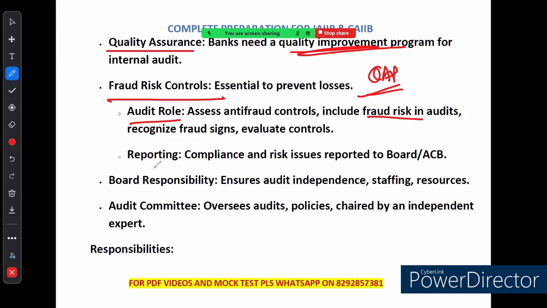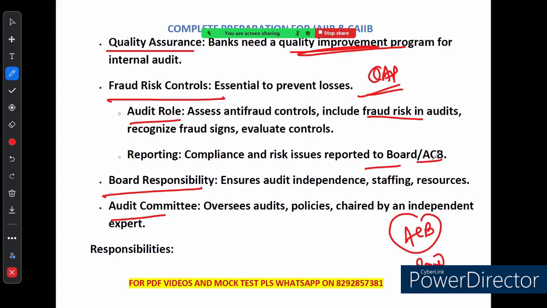Now, if we talk about the audit committee, audit reporting and board responsibility. If any compliance or risk issue comes up, they report directly to the bank board or the audit committee of the board. There are two terms: you can call it ACB, that is audit committee of the board, or you can call it bank board. You can see written that any compliance and risk issue is reported to the board and ACB.